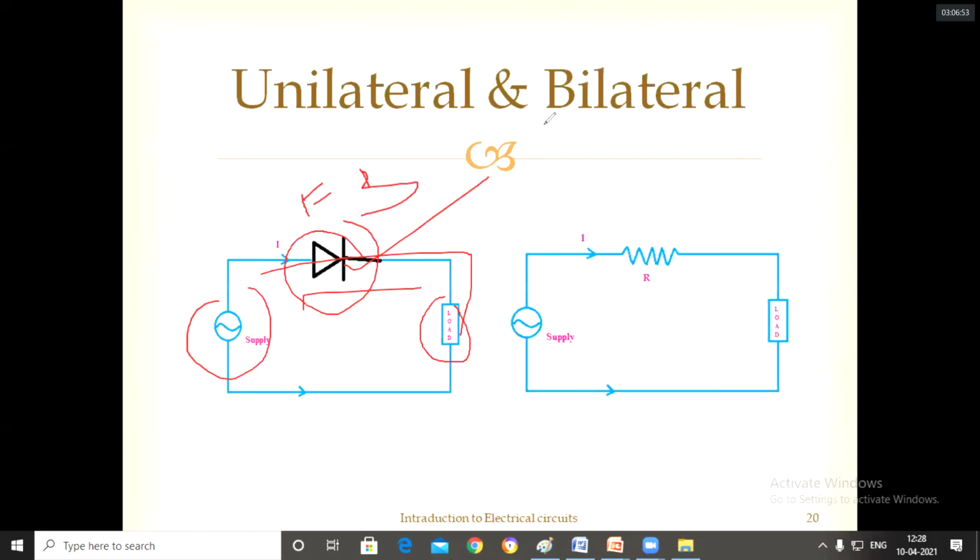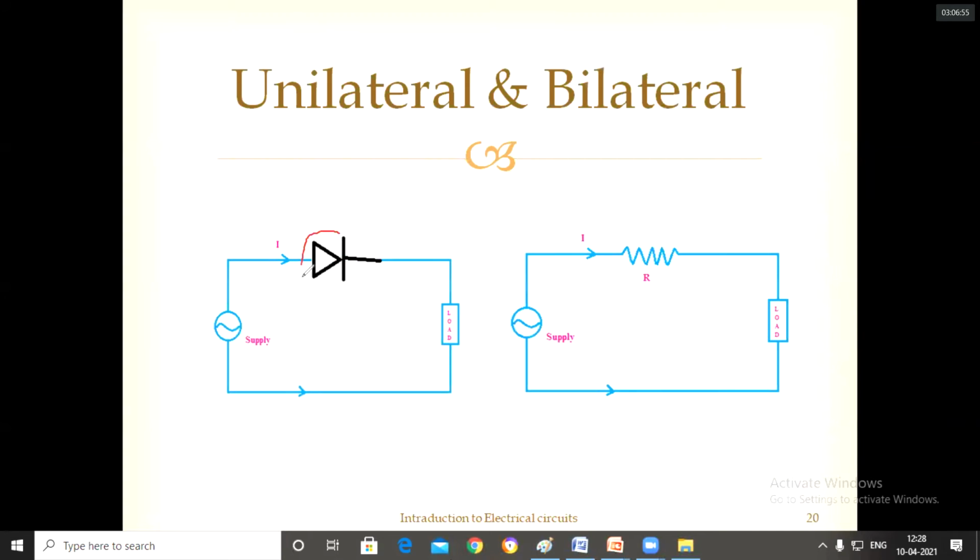Suppose I am interchanging the terminals of the diode like this, connecting to the load and the source. Then the diode is in the reverse direction. So it is open. Then current will not flow. What I am saying is that if the current wants to flow, it should be closed.